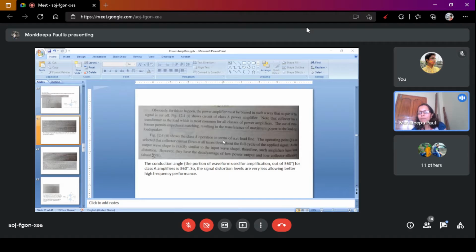Figure 12.42 shows the class A operation on the AC load line. What is the load line? I will discuss that later. Class A operation in terms of the AC load line: the operating point Q is so selected.